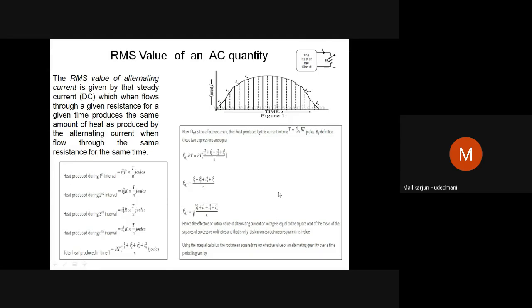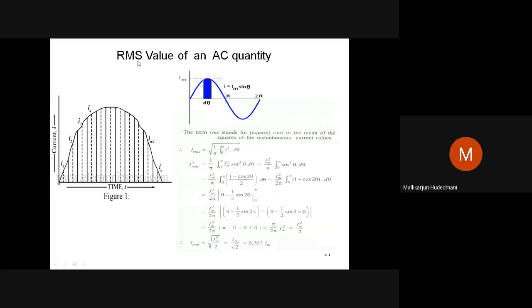So next, when we go to another type of representation, the average value of an alternating quantity. Before going to do that, suppose the alternating quantity which you are discussing is sinusoidal, because our chapter is sinusoidal waves. What is the method then? Look into this, the RMS value of an AC quantity. Suppose the alternating quantity is a perfect sine wave like this, I equal to Im sine theta, 0, peak, half cycle, negative peak, and one complete cycle. If this is the wave, then how should we do?